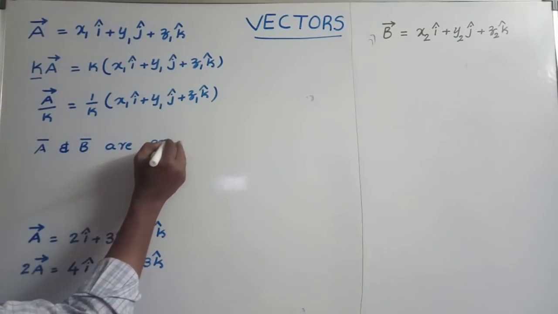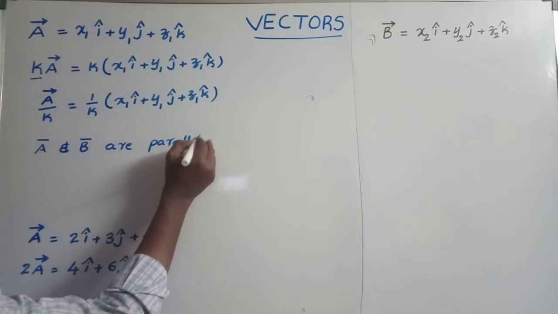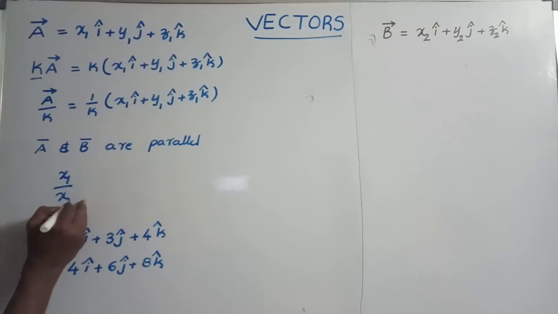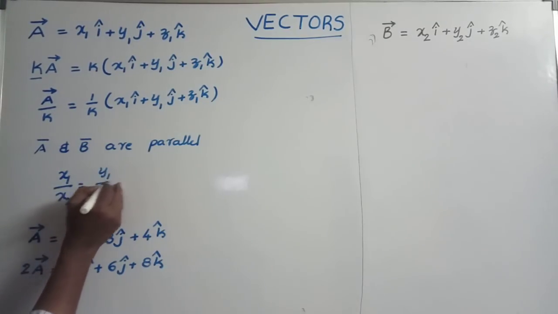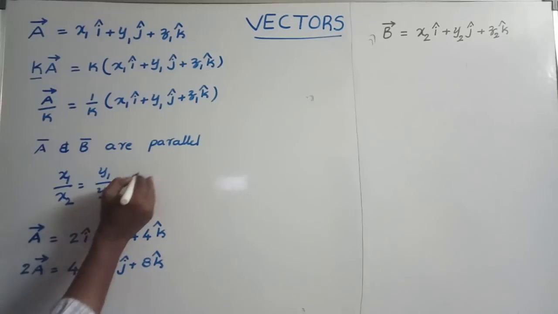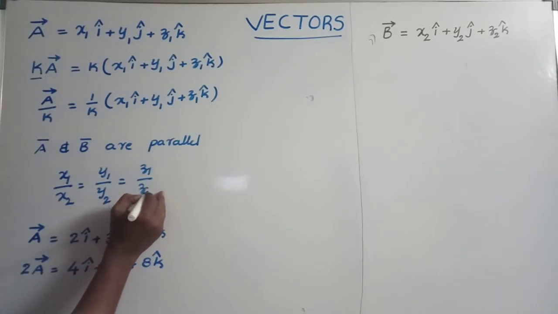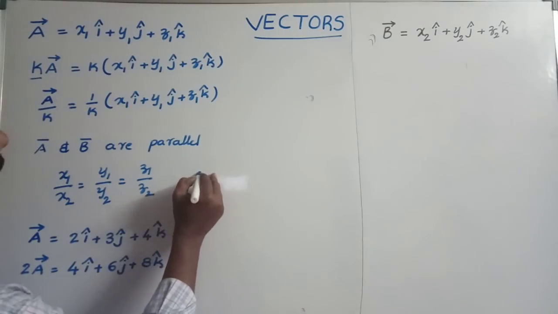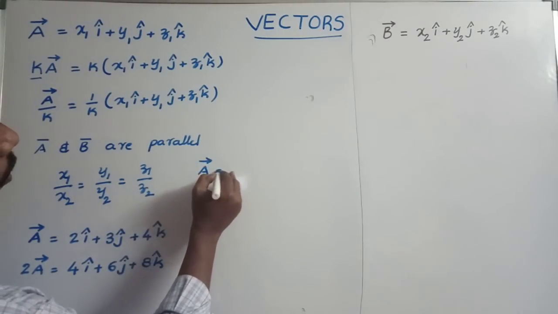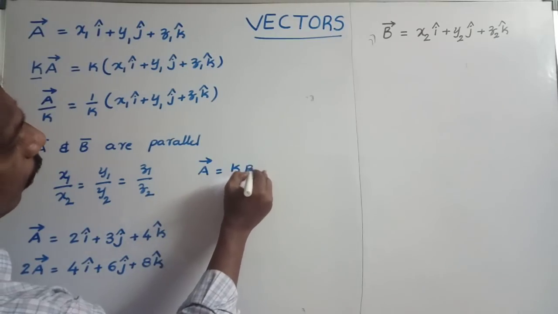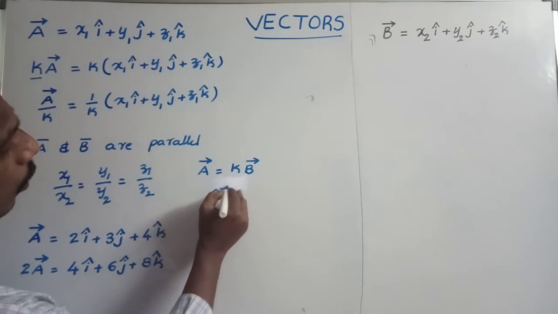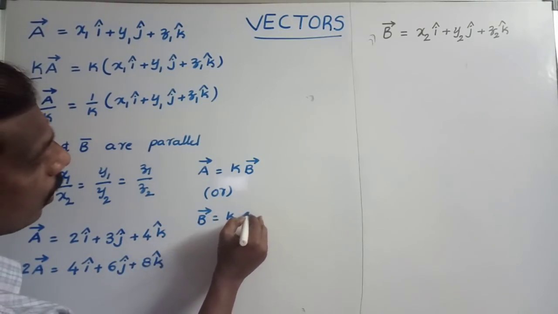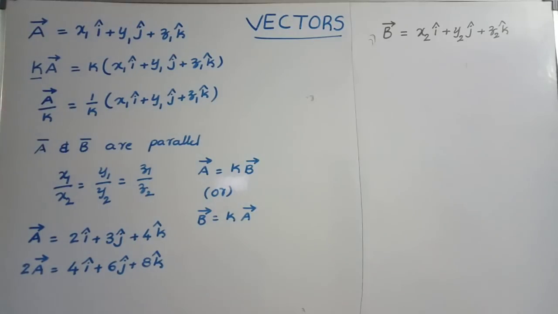Sir, what is the condition for parallel vectors? The condition for parallel vectors is that the ratio of x coordinates is equal to the ratio of y coordinates, which is equal to the ratio of z coordinates. If this ratio is the same, then those two vectors are said to be parallel vectors. Or we can write a bar is equal to some constant into b bar, or b bar is equal to some constant into a bar. This is the condition for parallel vectors.